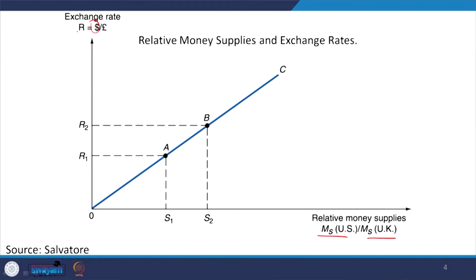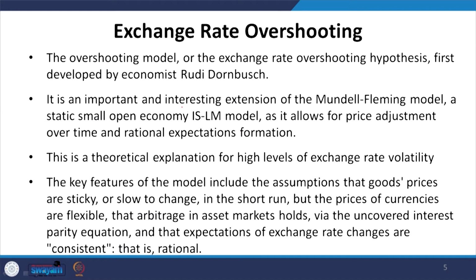In this picture, when money supply increases relative to another country's money, the value of that particular currency declines, and accordingly the rate increases. So, we move from point A to point B. This simple diagram from Salvatore explains the relative change or the dynamics in the exchange rate.